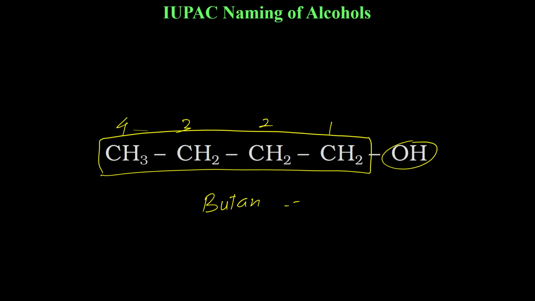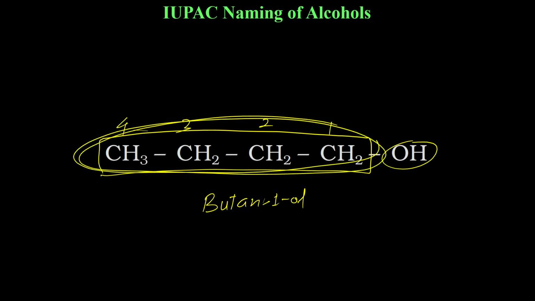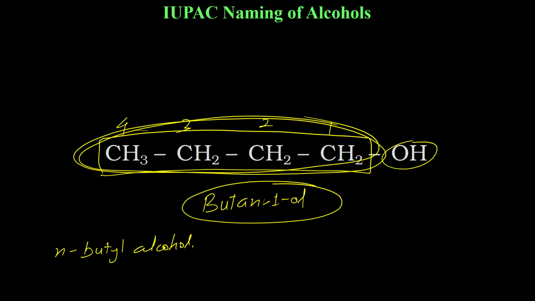So it will actually be butan-1-ol. And the common name will be just butyl alcohol, but n-butyl alcohol because it is normal, just a chain, no branching. Okay, so the common name will be n-butyl alcohol and the IUPAC name will be butan-1-ol.